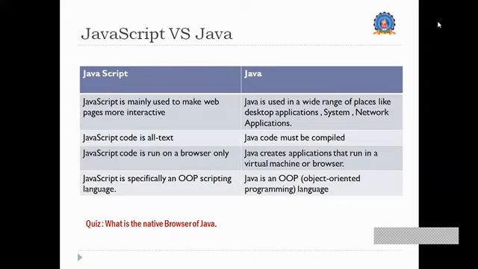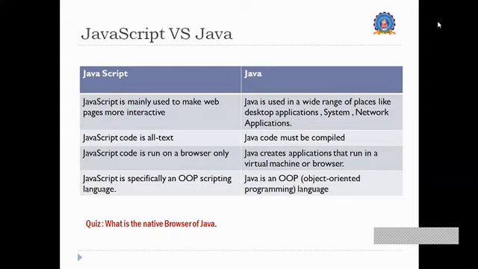And now we want to have a clear-cut idea about why we want to study JavaScript. JavaScript is one of the three languages a web developer must know in web technology.